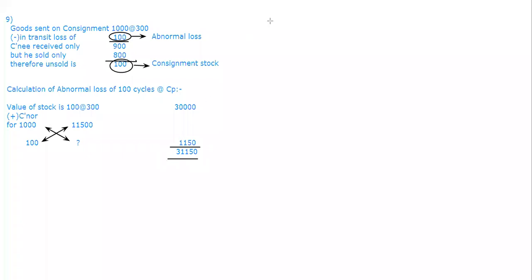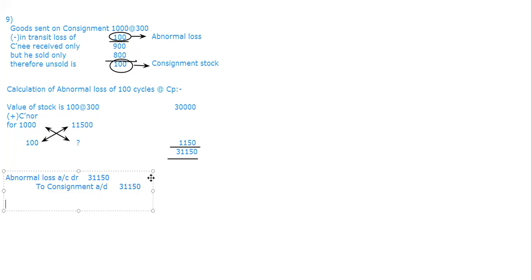Now, whenever we are writing here, I said we'll have journal entries also. So better we see the journal entries. How does the journal entry go? Abnormal losses should be on the debit side only. So abnormal loss account debit, and everything transfers to which account? Consignment account, 31,150.